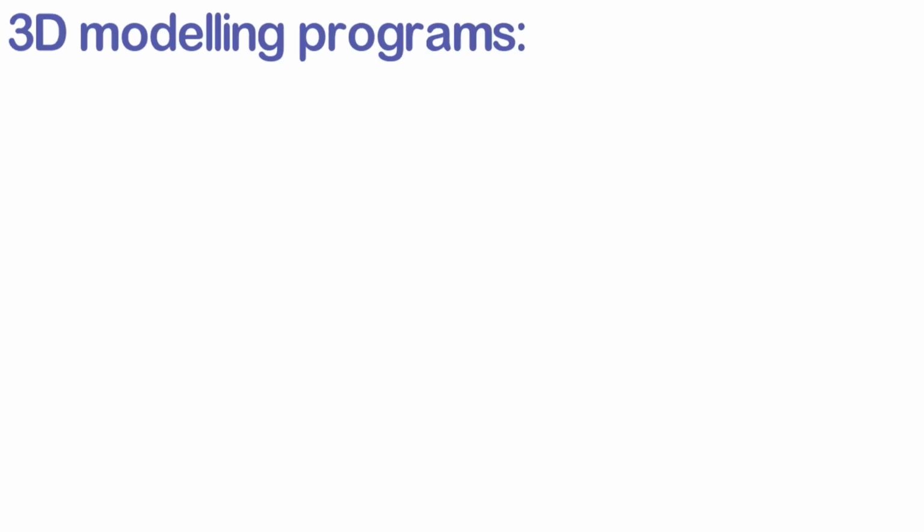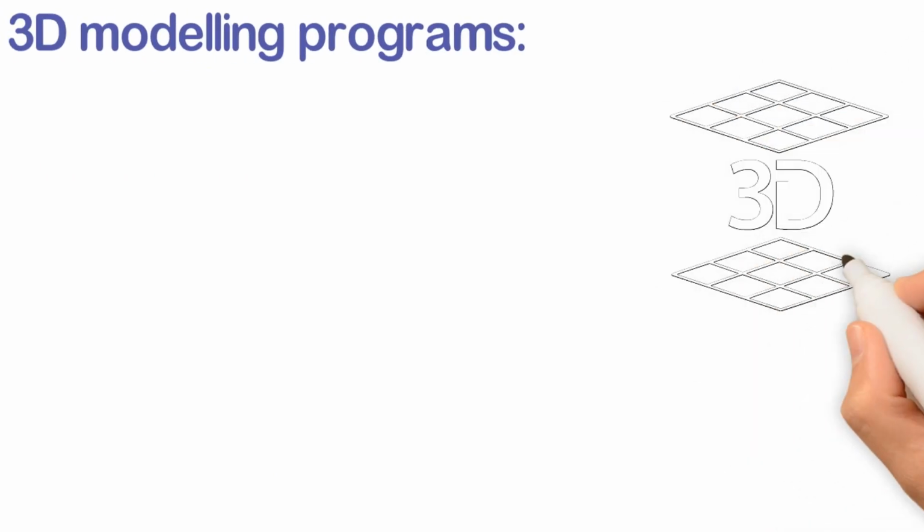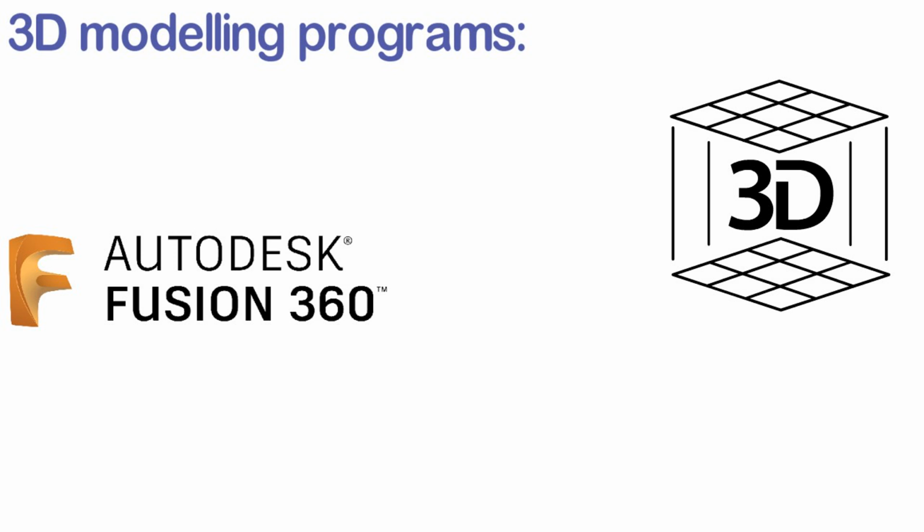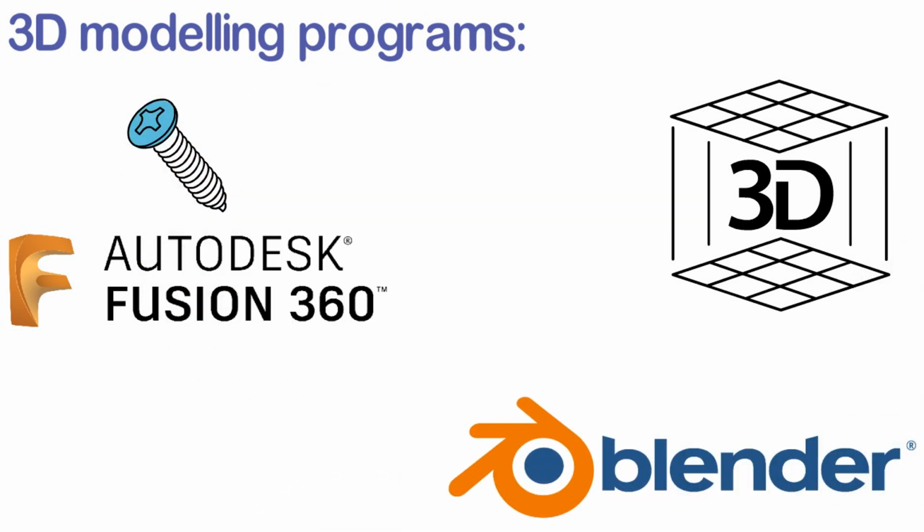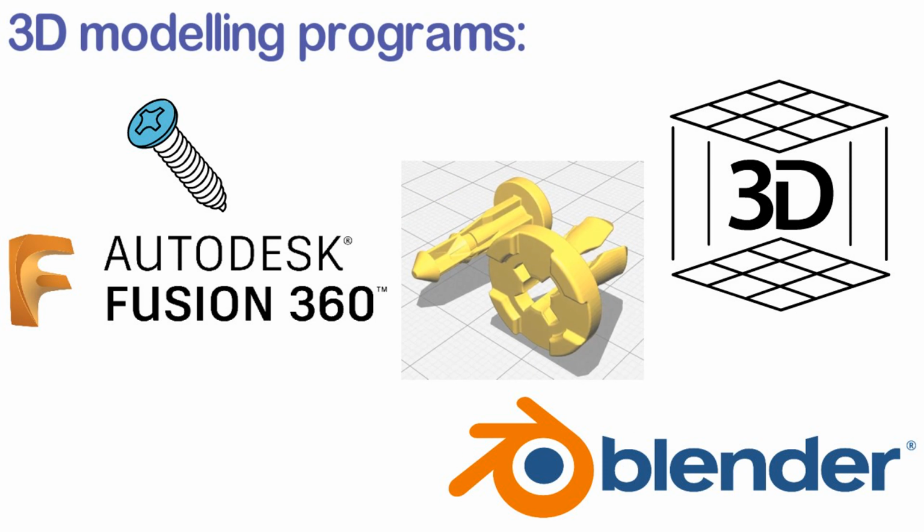3D modeling programs. 3D modeling is the process of developing a mathematical representation of any surface of an object, in 3 dimensions via specialized software. The product is called a 3D model.